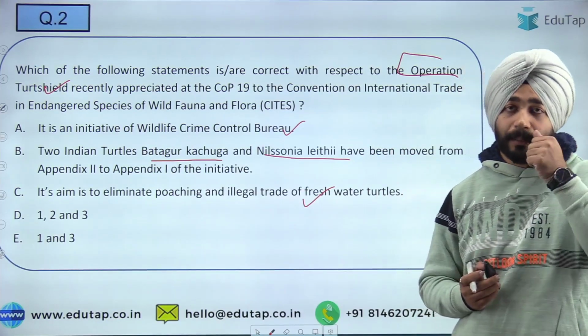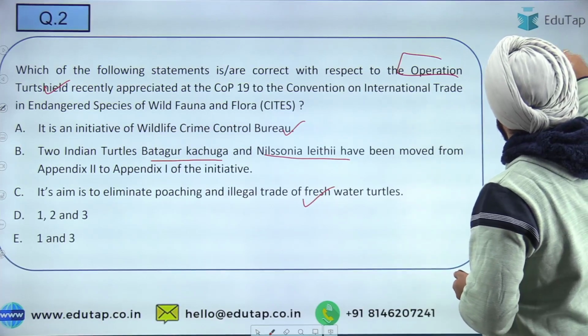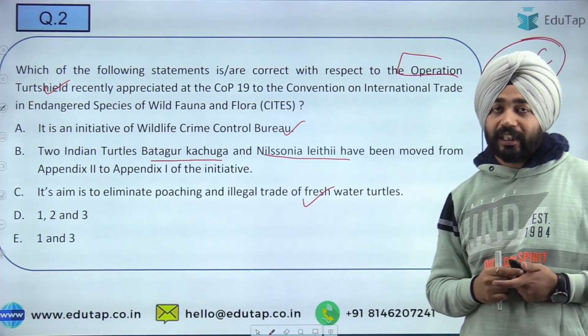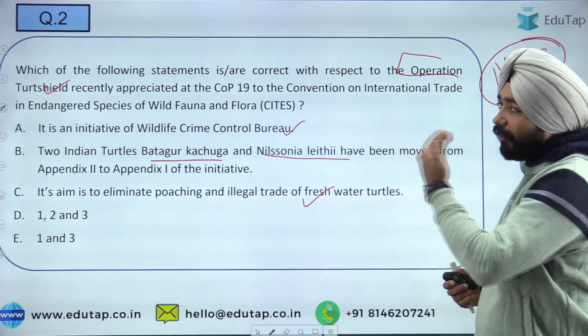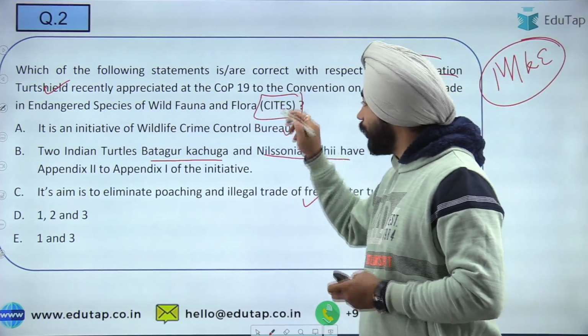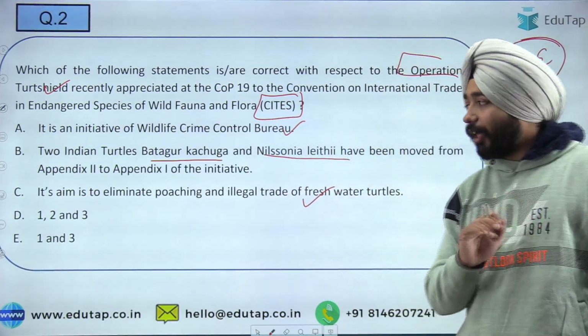For example, I give you an example. There was a question on the MIC initiative in the SEBI examination. The MIC initiative question was there in the SEBI examination. So what we need to understand here is that if this kind of thing is being asked in the examination, we should at least have an idea of these kind of initiatives like CITES, which is important for the examination.